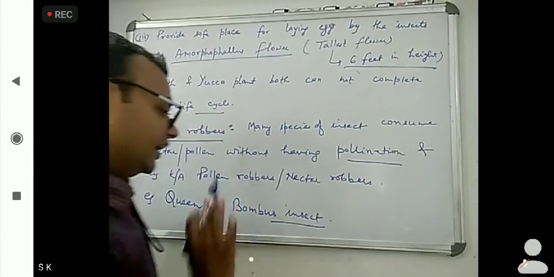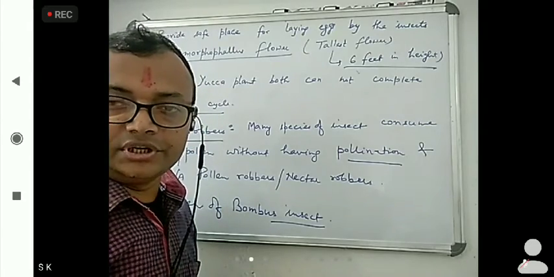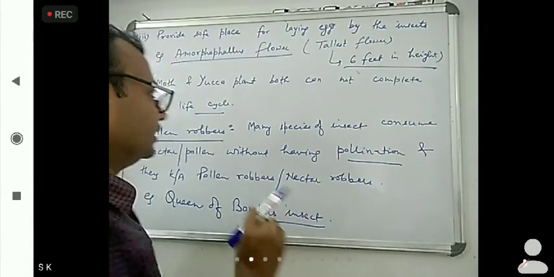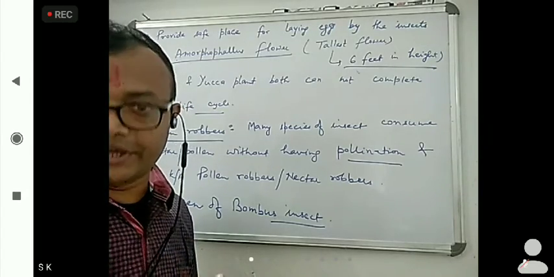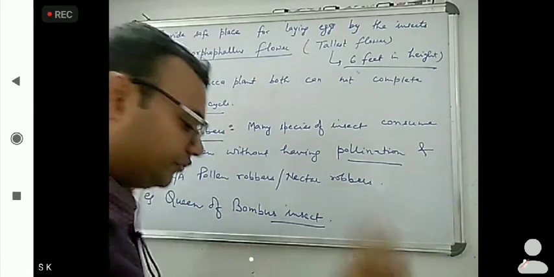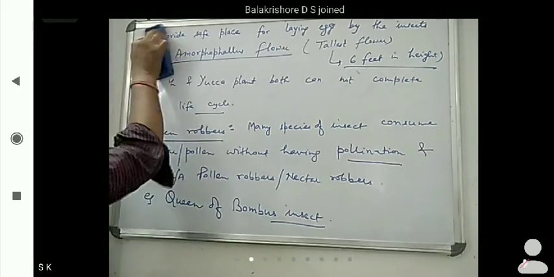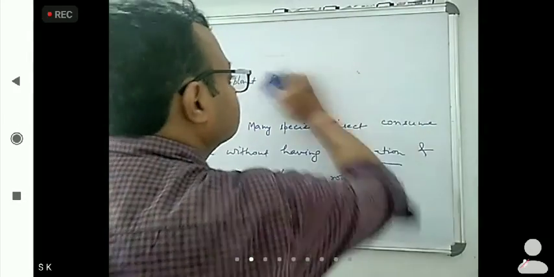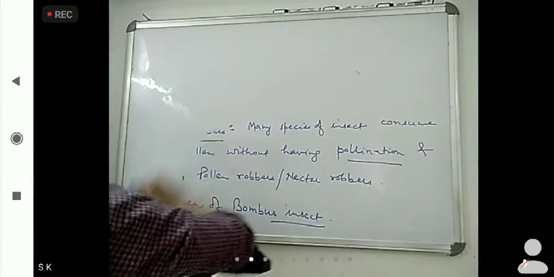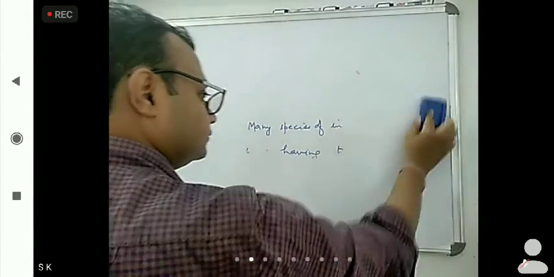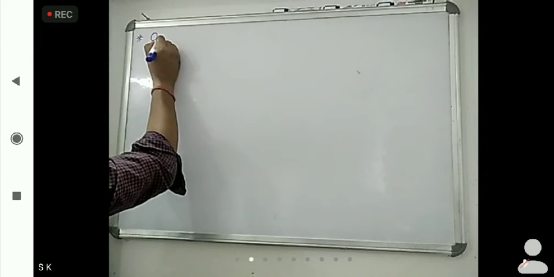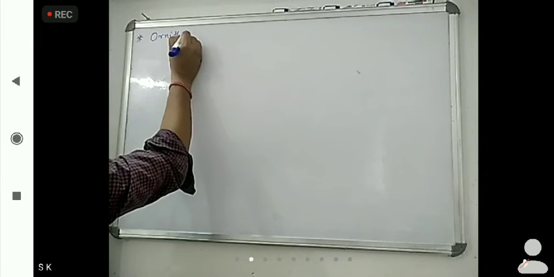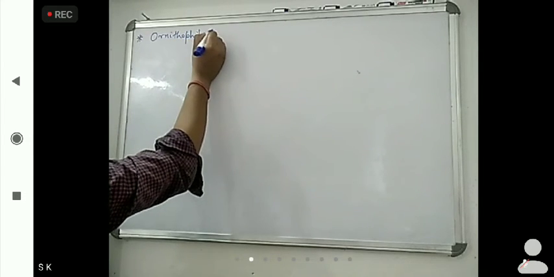Okay. Now, next type. First we saw anemophily, then hydrophily. Next we see biotic agents. Next is ornithophily.